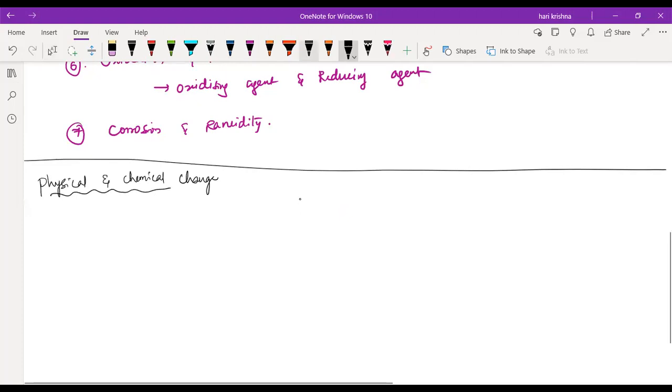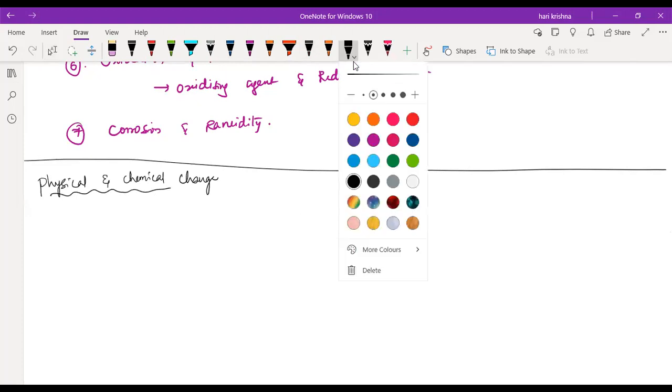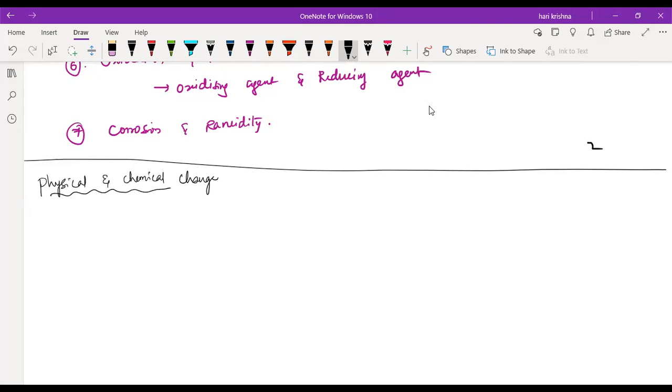Anyone? Physical change means there's a change in the outer appearance, and chemical change is when the inner things that make up the substance are changed.